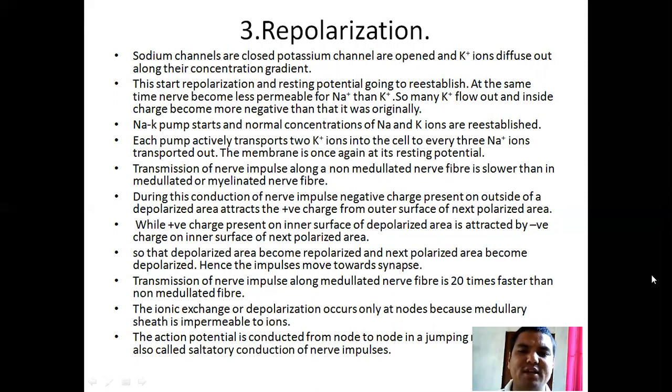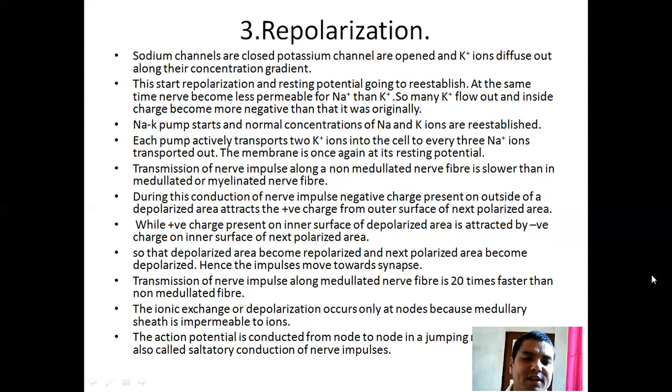So many potassium ions flow out that the inside charge becomes more negative than it was originally. Then the sodium potassium pump starts, and the normal concentrations of sodium and potassium ions are restabilized. Each pump actively transports two potassium ions into the cell for every three sodium ions transported out. The membrane is once again at its resting potential.